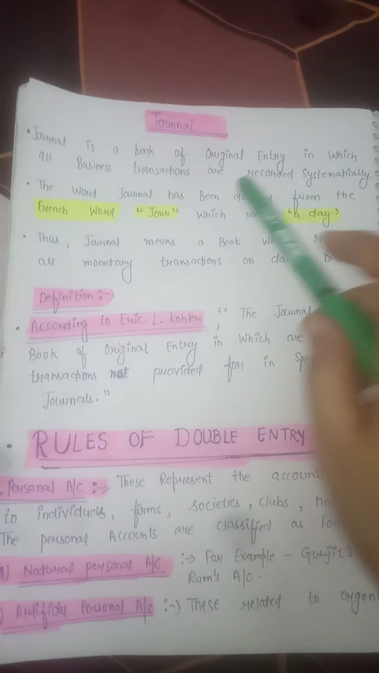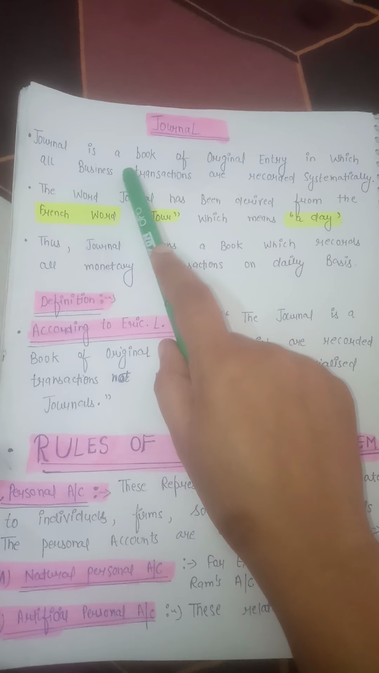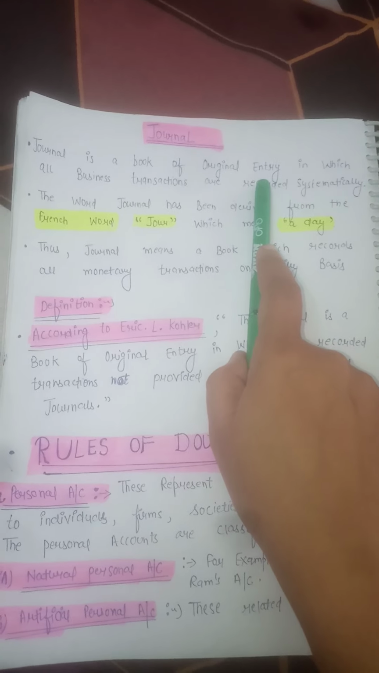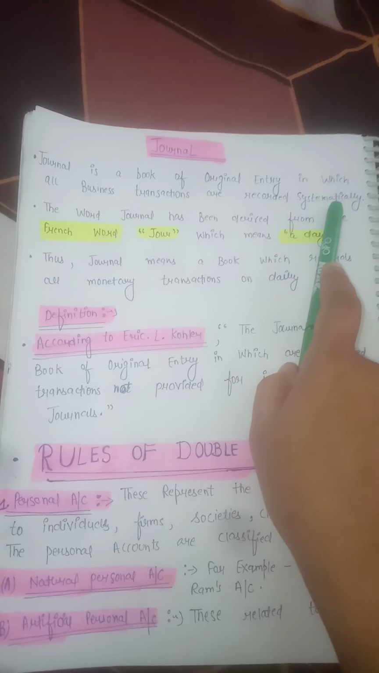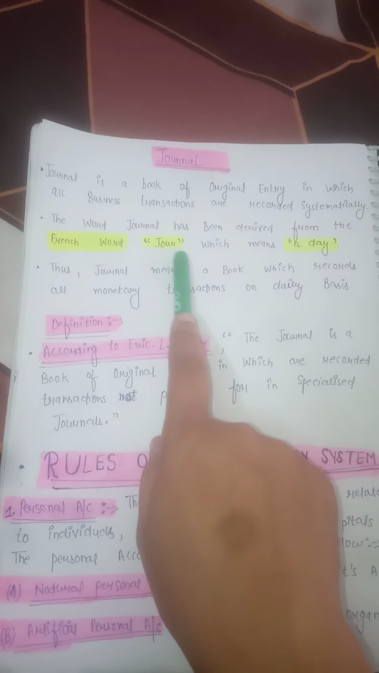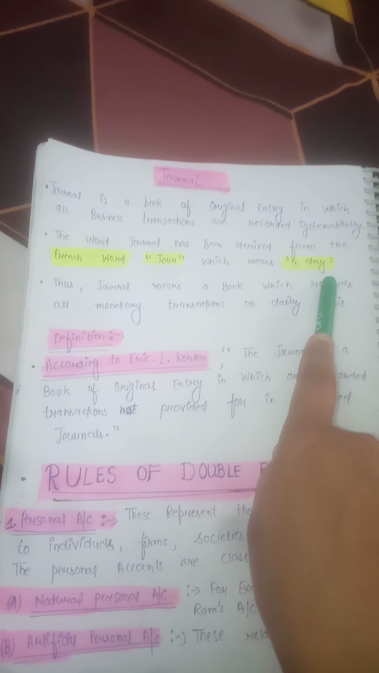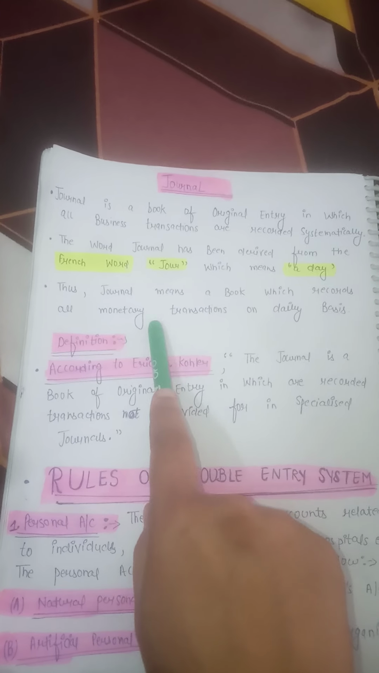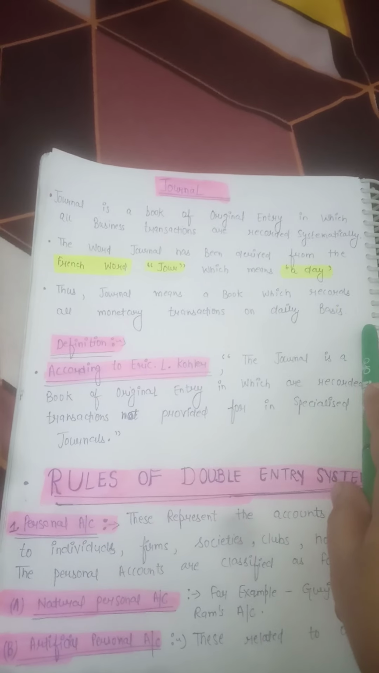Today, we discuss the journal. Journal is a book of original entry in which all business transactions are recorded systematically. The word journal has been derived from the French word jour, which means a day. Thus, journal means a book which records all monetary transactions on a daily basis.